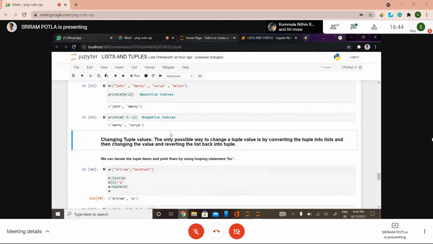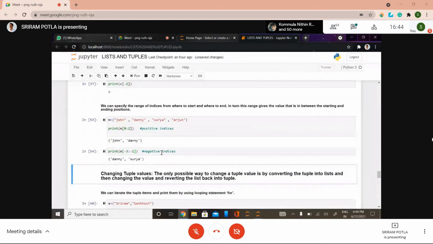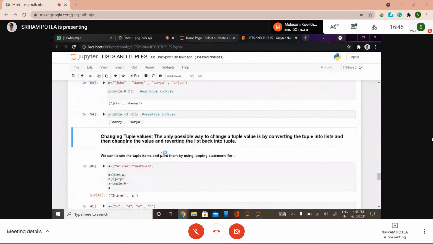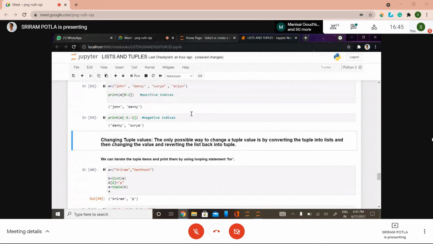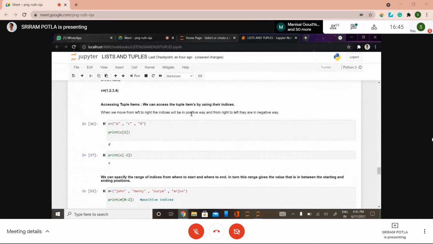So this is how you can slice the values from a certain index to a certain index. Coming to how to change tuple values: as I said, we cannot change tuple values, but you can do it by converting the tuple into a list, changing its value, and again converting the list to a tuple.